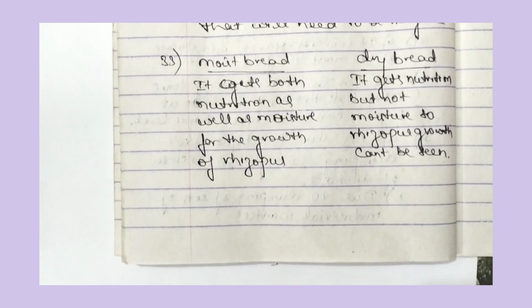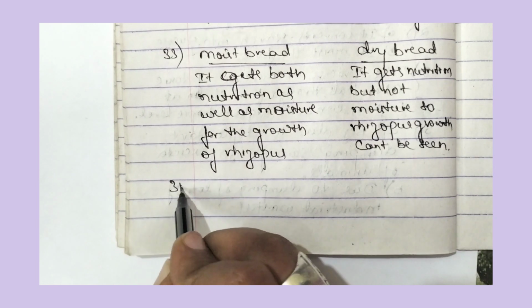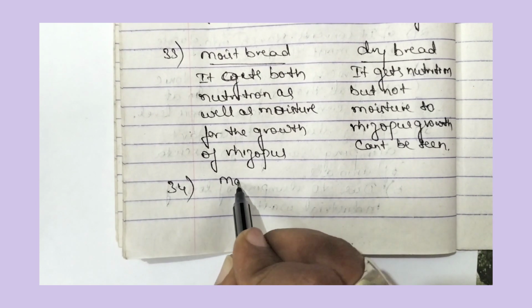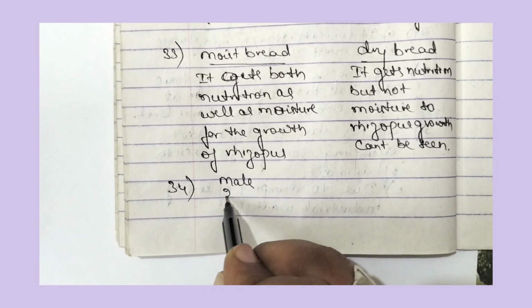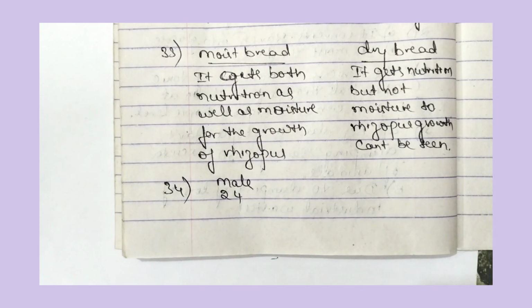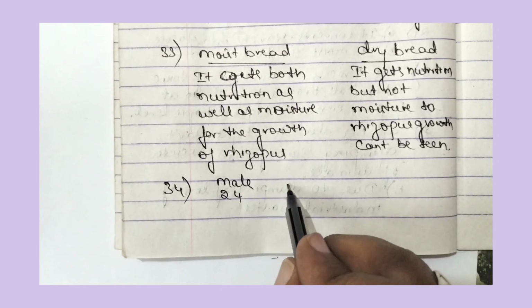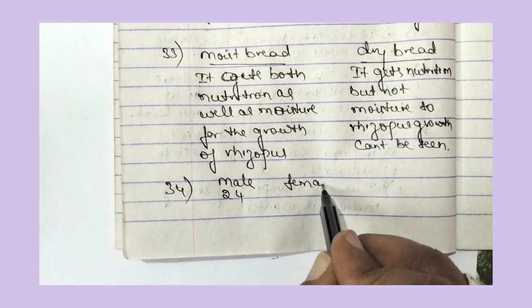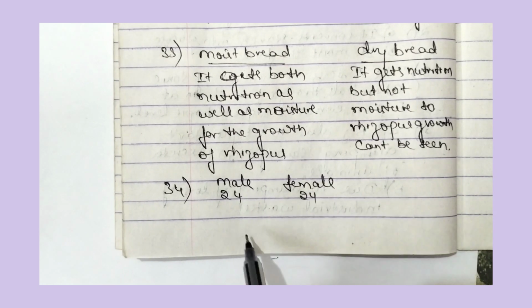So this is 34th question. Male gametes contain 24 chromosomes, and female gametes also contain 24 chromosomes.